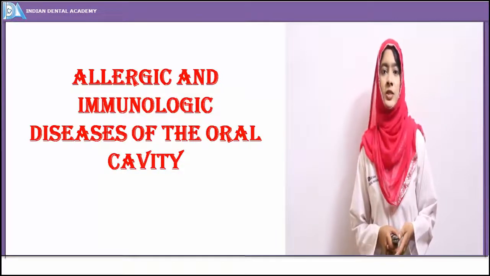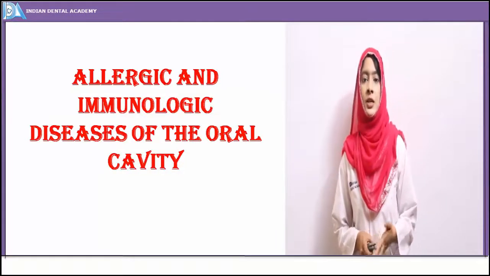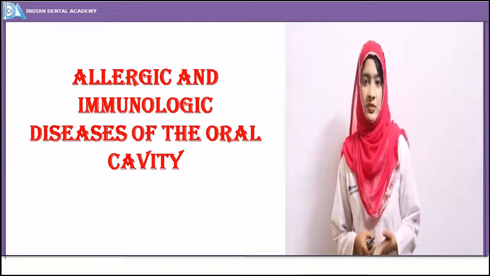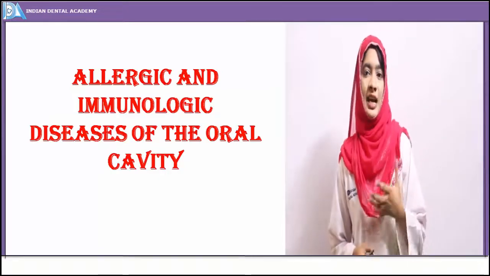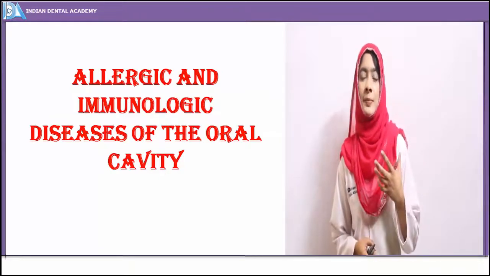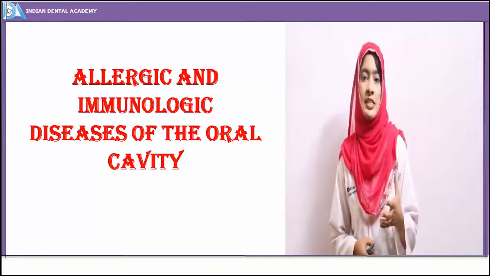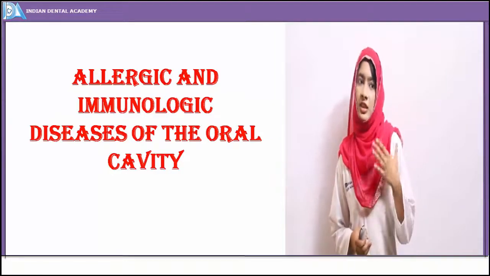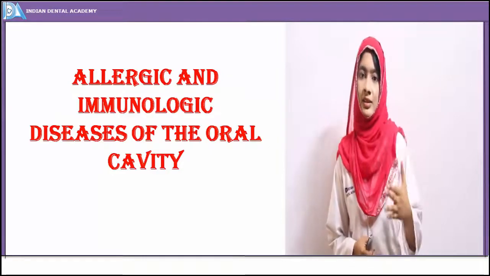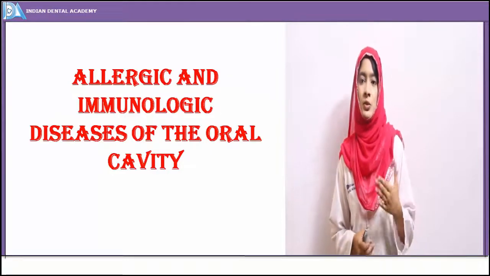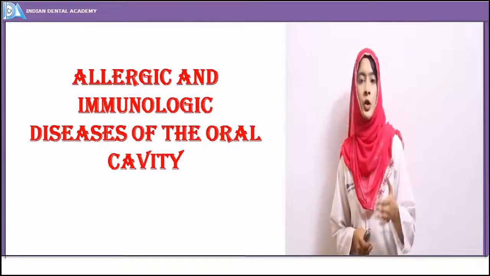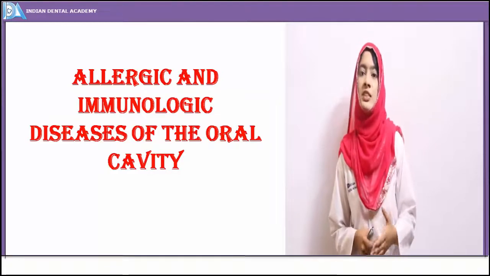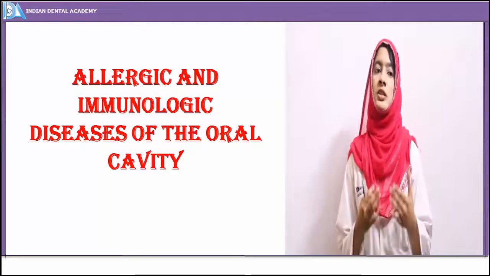Allergic and immunologic diseases of oral cavity. So, what is meant by allergy? As we know, allergy is just a hypersensitive state, a hypersensitive reaction to any specific material. This hypersensitive reaction may be of two types, either an immediate reaction on exposure to the material or a delayed reaction. Immediate hypersensitivity reaction or immediate allergy.